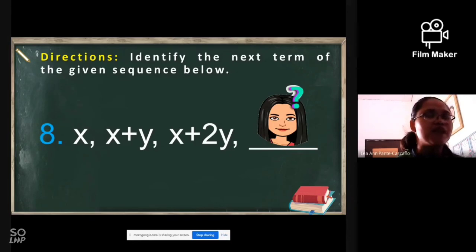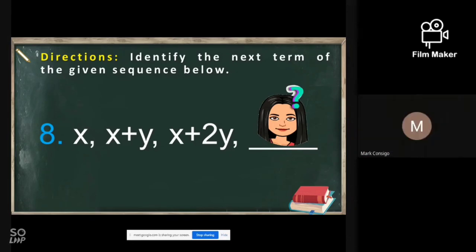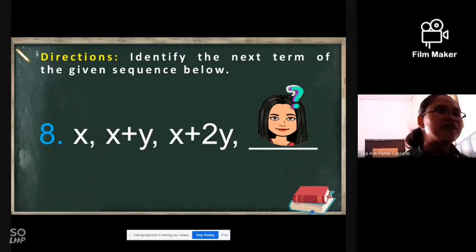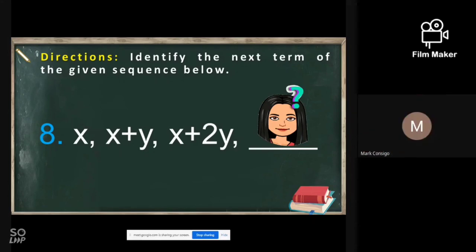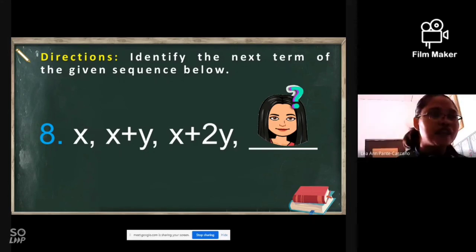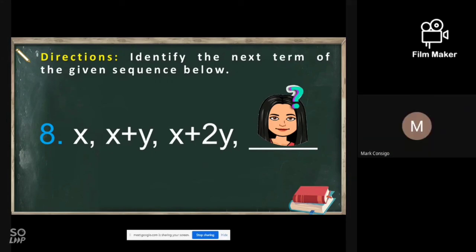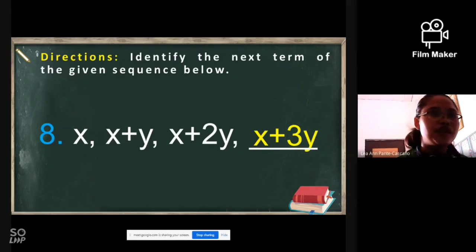How about this one? If we have variables, observe the pattern. If we have x plus y, x plus 2y, what is that? Add y lang po, ma'am. So what is the answer? x plus 3y. Okay, just simply add y. Very good.